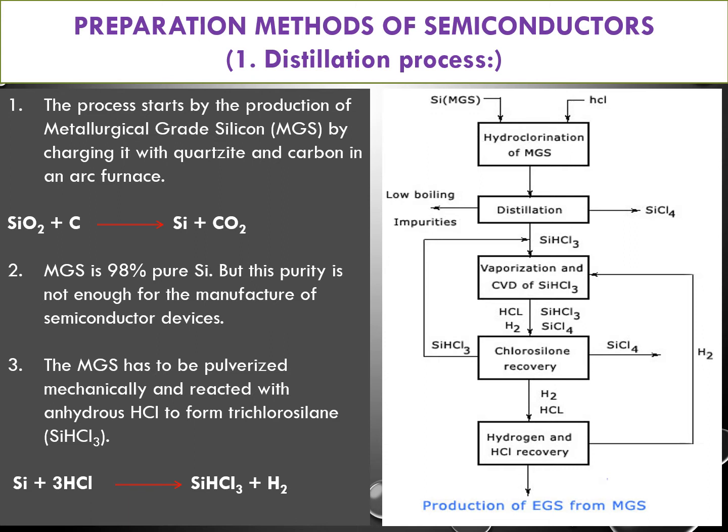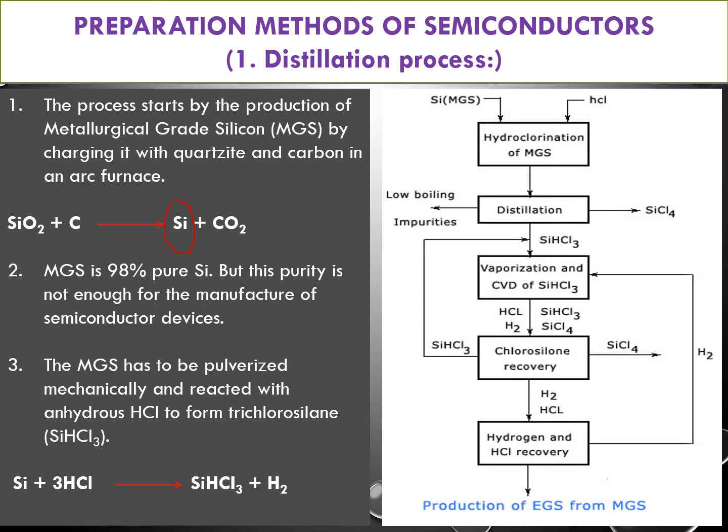The silicon is metallurgical grade silicon. That means it is only 98% pure silicon. But 98% pure silicon is not used to make a semiconductor. Semiconductors should use maximum purity, 100%, silicon materials only.